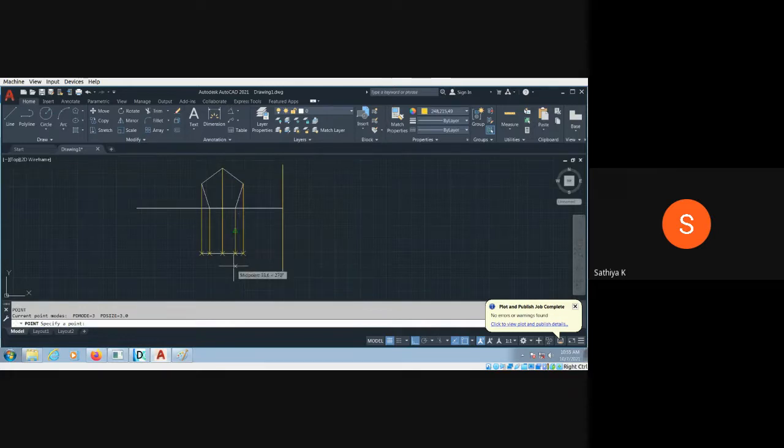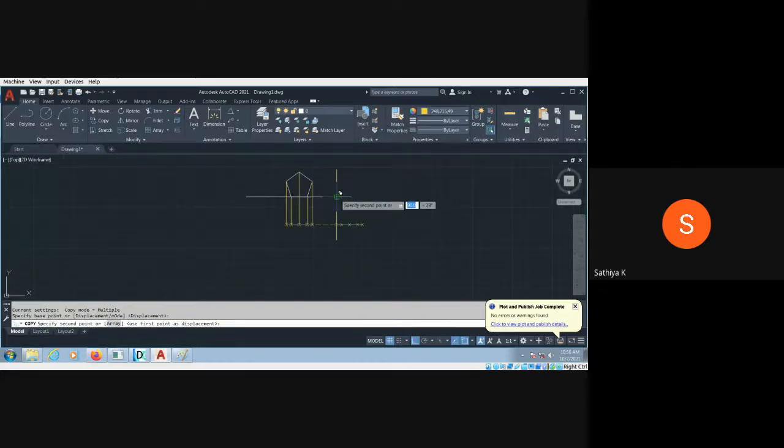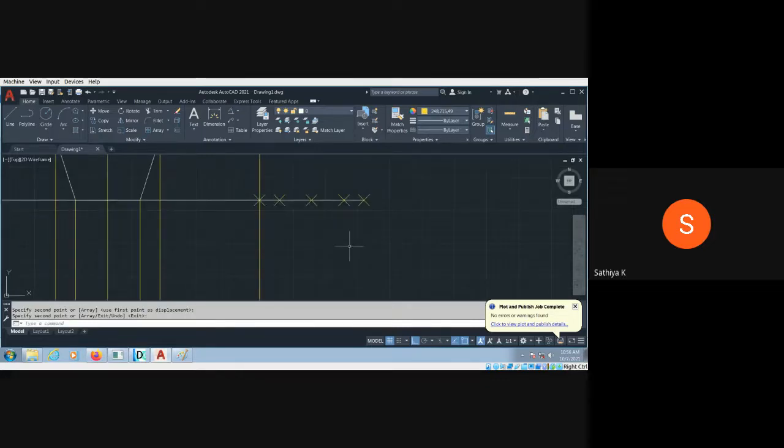Okay, fine. Then I'm going to copy all the things. All the things means COPY, copy, including the point. Select each and every one, all 5 points. Then enter. Then specify the base point. This is my base point, and where I need to copy here and enter. Okay, fine. So I just reproduced the piece of line over here.